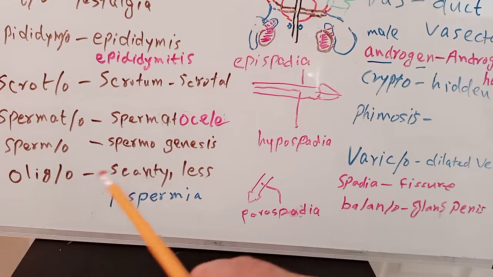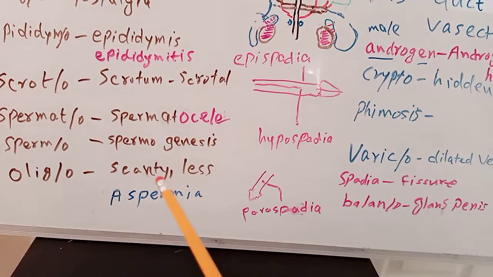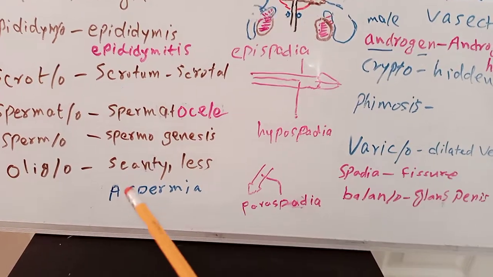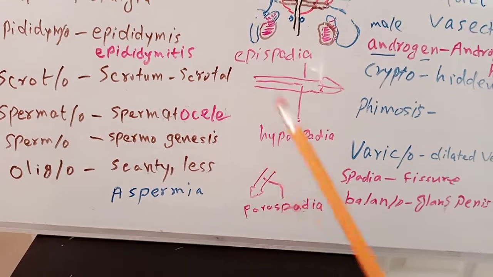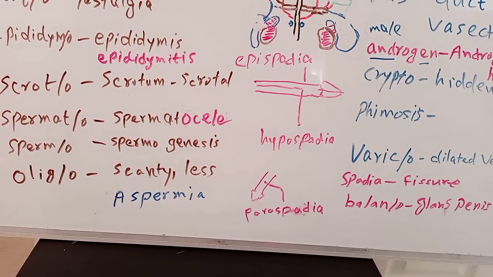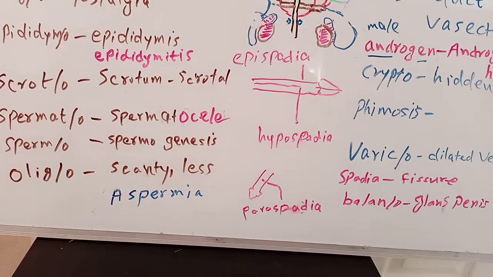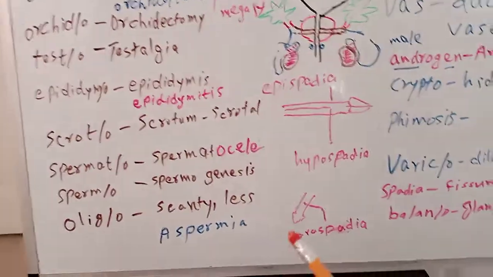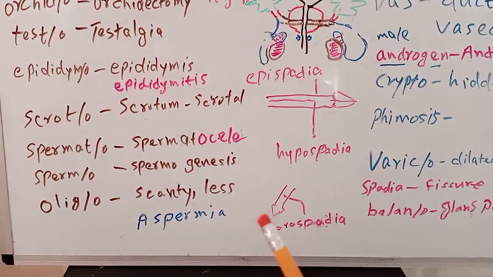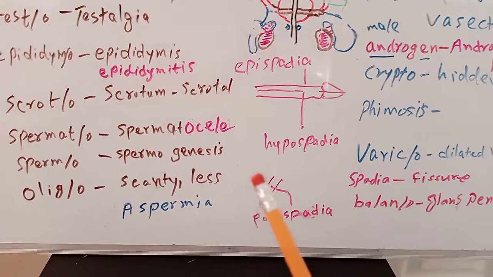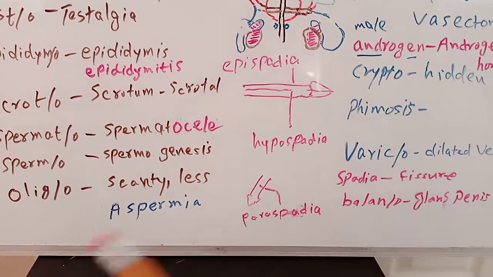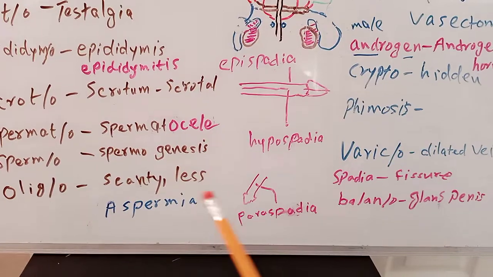Next word is oligo. Oligo means scanty or less. The word is oligospermia, less sperm in the semen. We normally have 1.5 to 5 million sperm in one ejaculation. If they are less, then it is known as oligospermia.